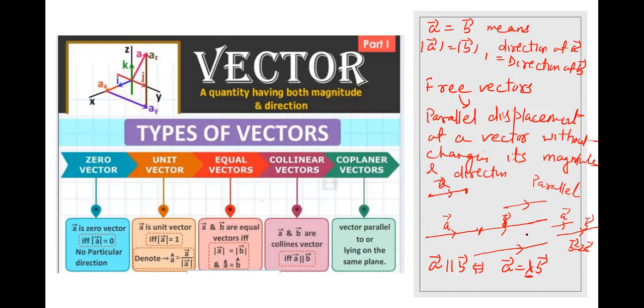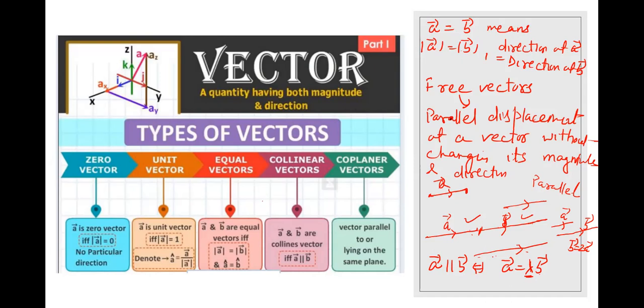Like here, A and B are collinear. Now this B I am shifting to this place, and now A and B become parallel. So for collinear and parallel we use the same condition: one is a scalar multiple of the other.